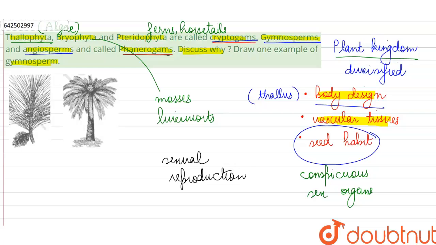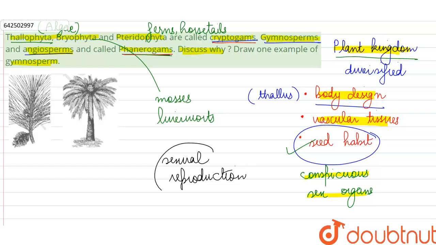Crypto means hidden and gam means sexual structures. So because thallophyte, bryophyte and pteridophyte, these 3 groups under our plant kingdom, do not produce seeds and have inconspicuous sex organs, we call them cryptogams, whereas gymnosperms and angiosperms do show seed habit, so we give them the name phanerogam.